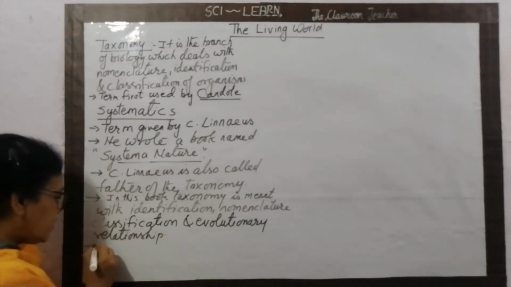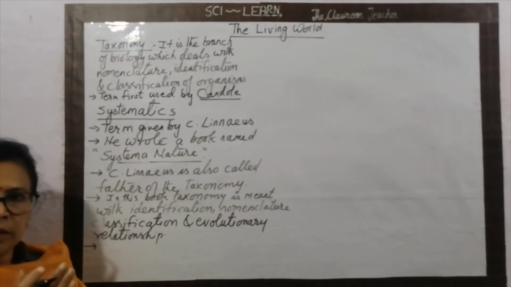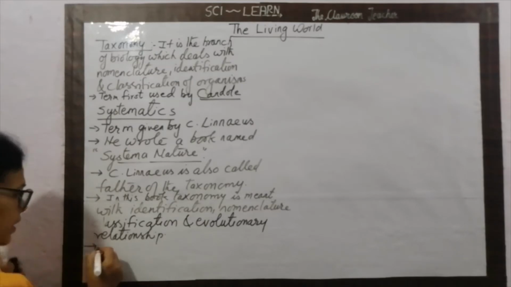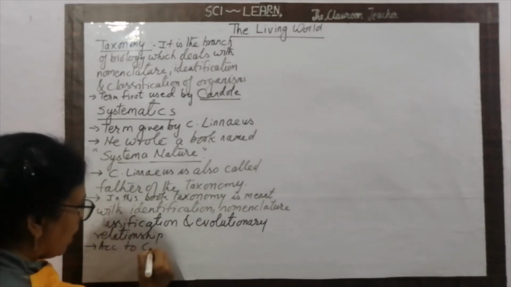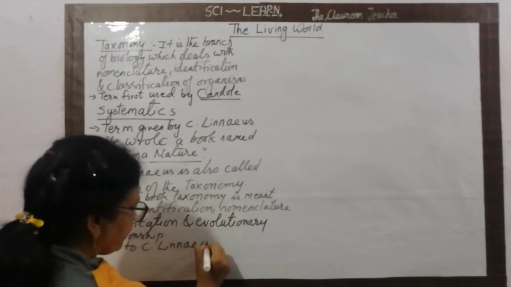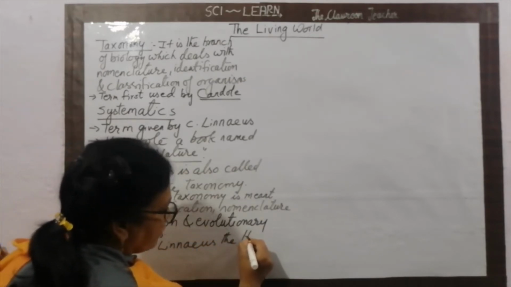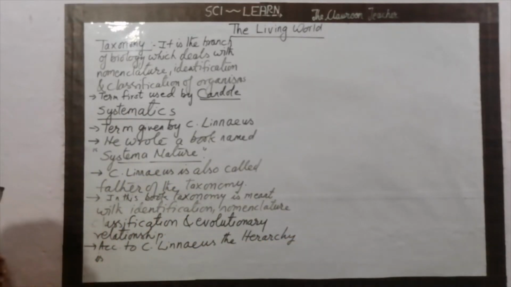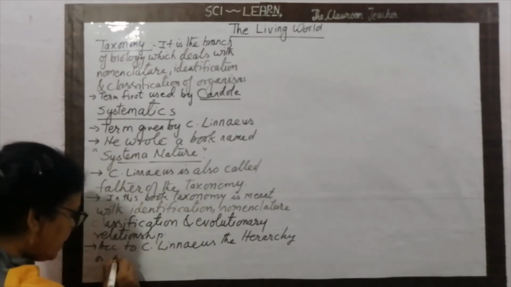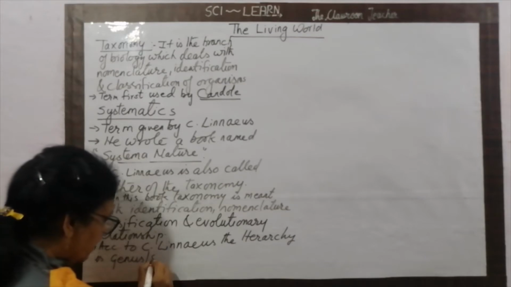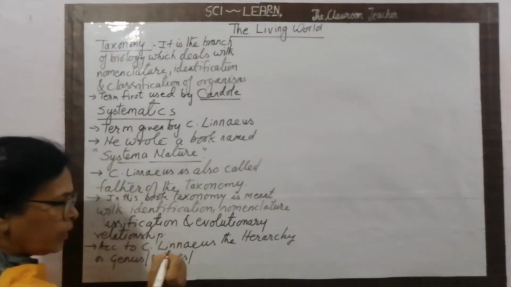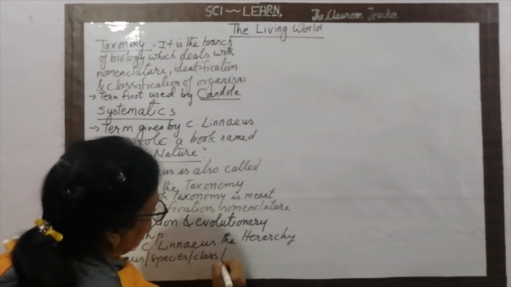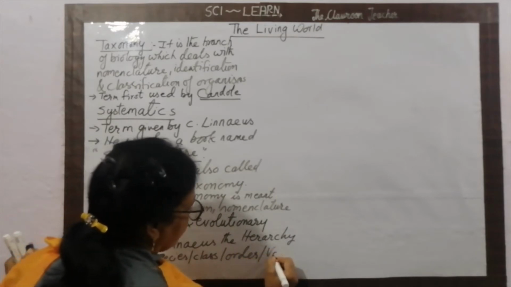According to Carolus Linnaeus, he divided this hierarchy of organisms into different forms: first genus, then species, then class, then order, and then variety.